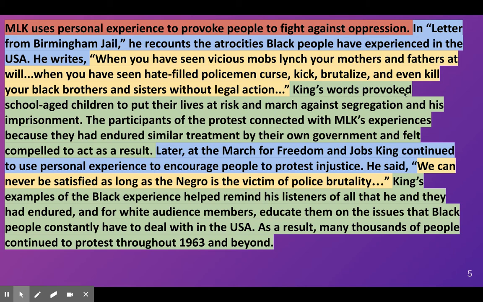And so we have, he provoked, we're even using the same language here, King's words provoked school-age children to put their lives at risk and march against segregation, right? That is similar to fighting against oppression. And then I go even further, right? I touch on the fact that it's the personal experience that Martin Luther King and the participants of the protest felt that has helped provoke them to fight this oppression.